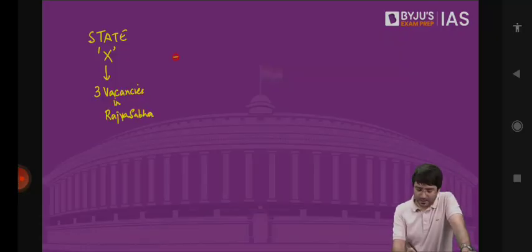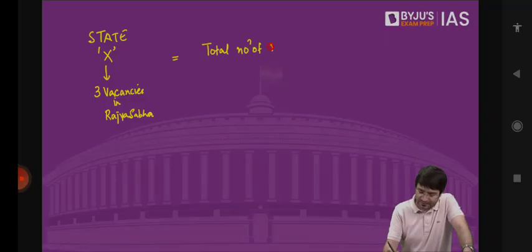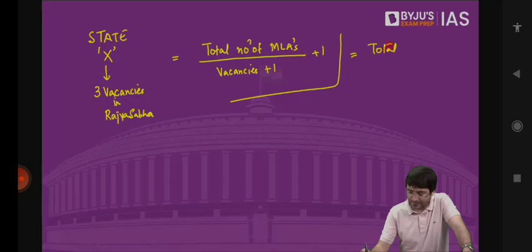Who will vote to elect these MPs? The legislative assembly of that state. Let's say the total number of MLAs divided by vacancies plus 1, plus 1. This is the total number of votes required to get elected to Rajya Sabha.